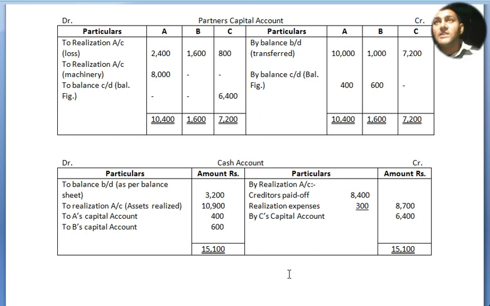Sorry for the mistakes, everyone makes mistakes. Now let me check. 8,700 plus 6,400, we got 15,100, and 3,200 plus 10,900 plus, tally.